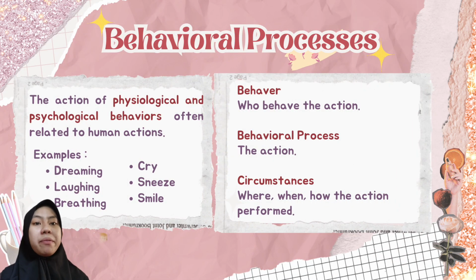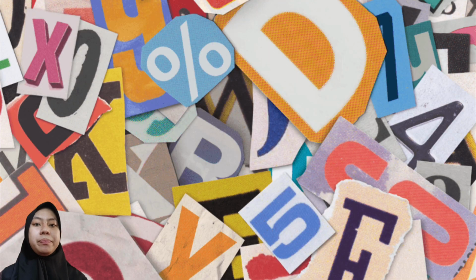Alright, the third is behavioral processes. Behavioral processes is the action of psychological behaviors often related to human action, like dreaming, loving, breathing, cry, smile, sneeze, and others. There are transitivity structures in behavioral processes, namely behaver, who performs the action, behavioral process, the action itself, and circumstances, where, when, how the action is performed.